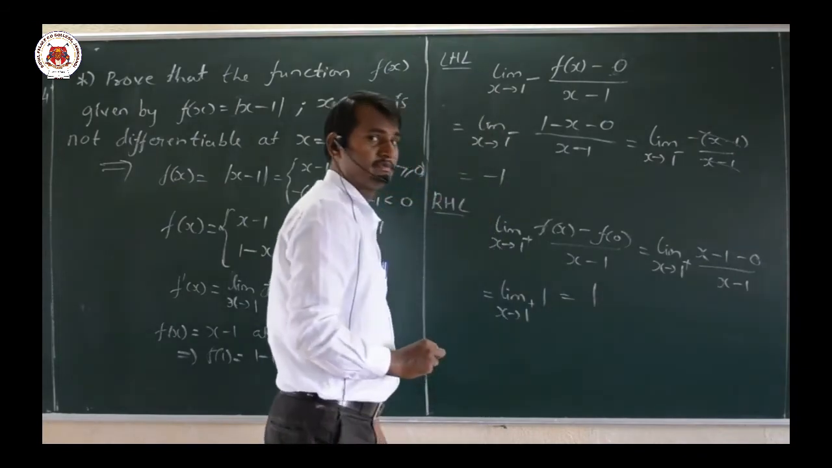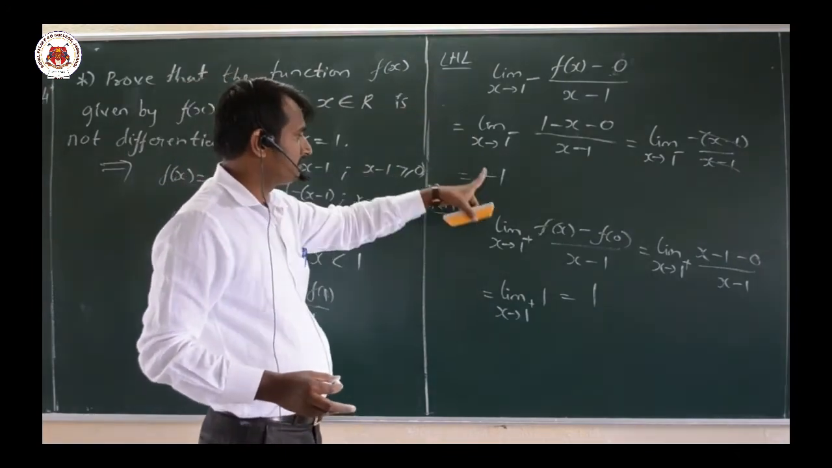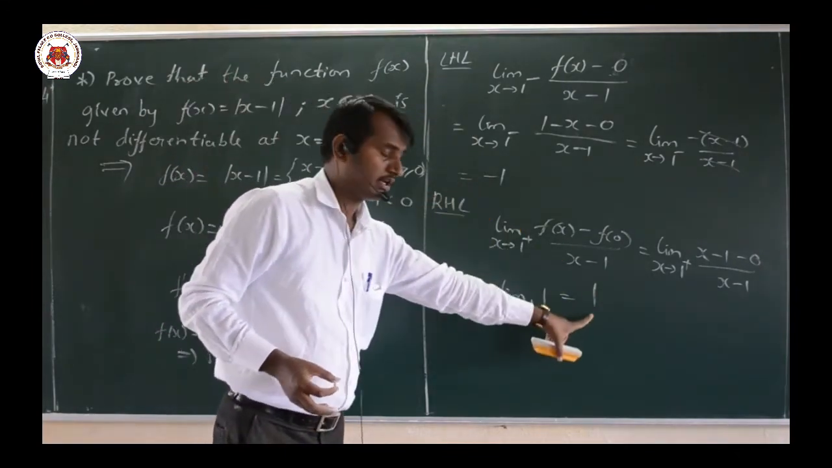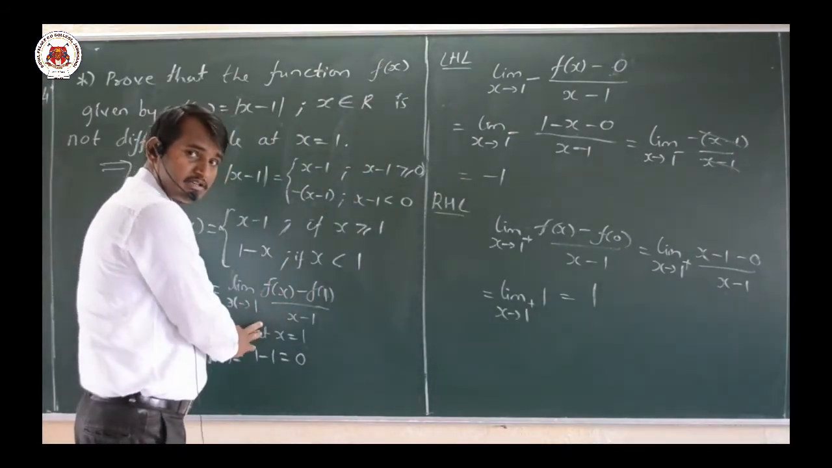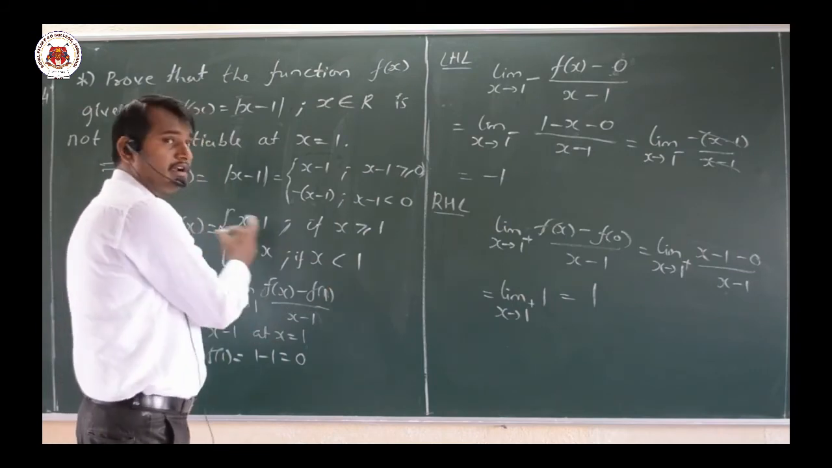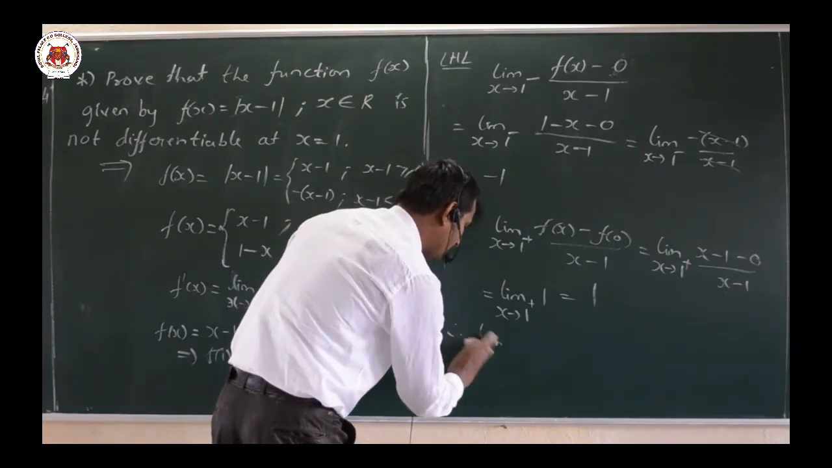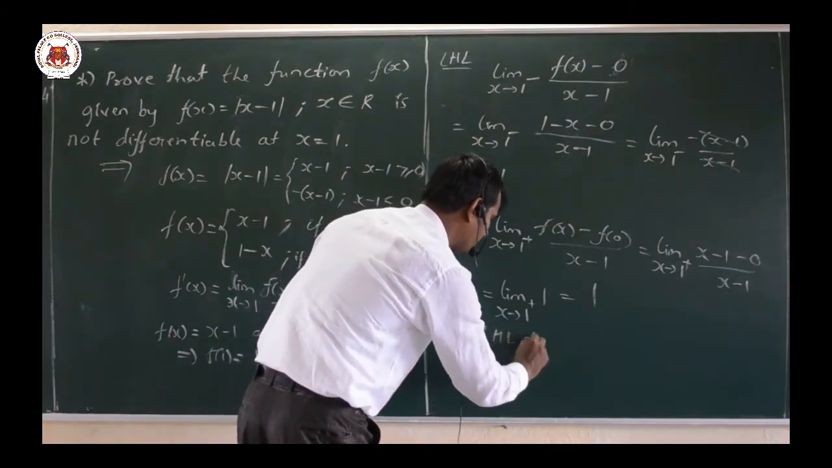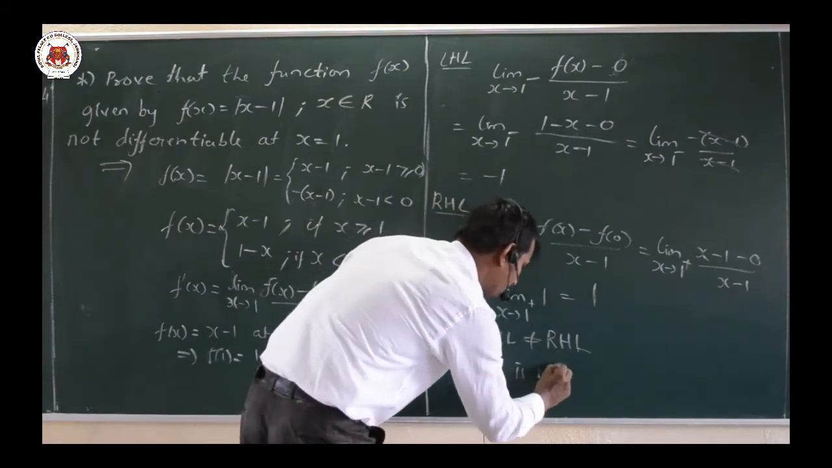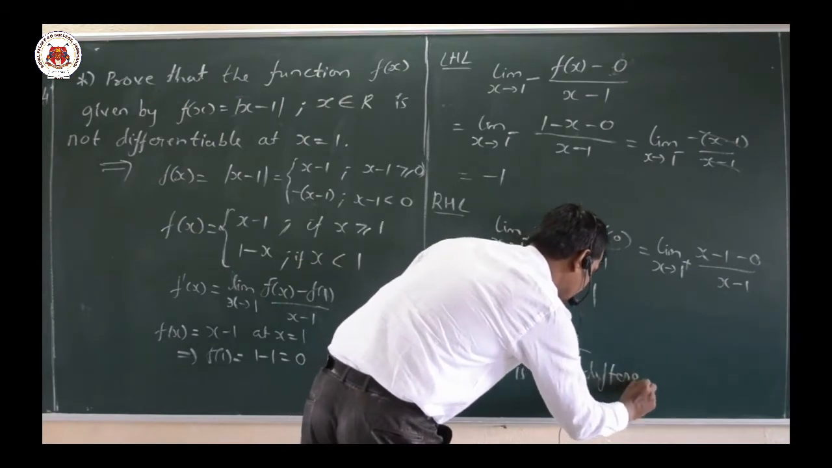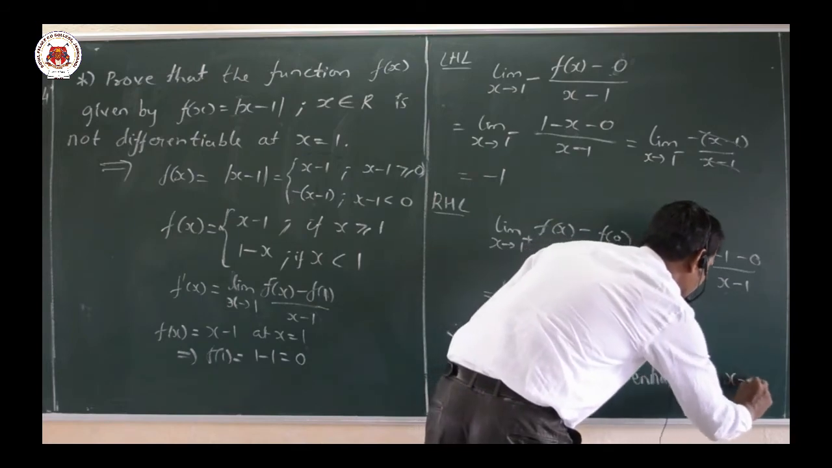So dear friends, it is very clearly understood that the left hand limit value is minus 1 and the right hand limit value is 1. What do we conclude? We conclude that the limit does not exist. That violates our definition. Therefore the left hand limit is not equal to the right hand limit. Therefore f is not differentiable at x equal to 1.